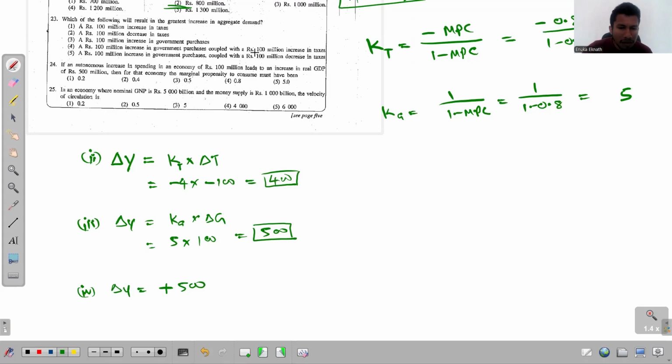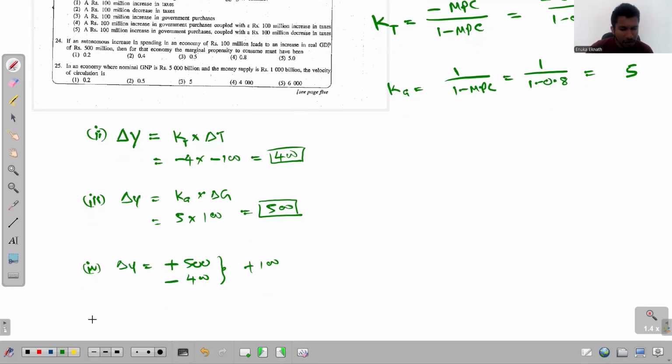Next, coupled with 100 million increase in tax. Here it is a 100 million increase in tax. This is the outcome of decrease in the tax by 100 million, so the opposite has to be the outcome of an increase in the tax. If a decrease gave plus 400, when the tax is increased, the aggregate demand will decrease by 400, so that the ultimate impact is how much? Just 100 million. So that's the output of the fourth suggestion.